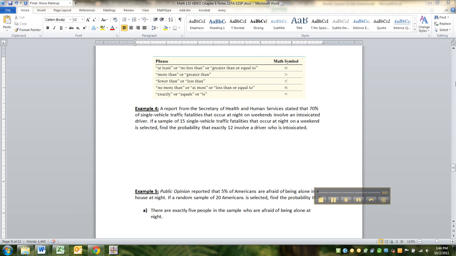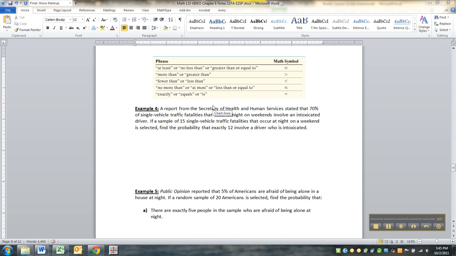At the top of this page, it has a little reminder about words in probability and how they change. For example, at least really means greater than or equal to. More than means greater than, so they both mean just plain greater than. Less than. At most, remember, at most means less than or equal to.